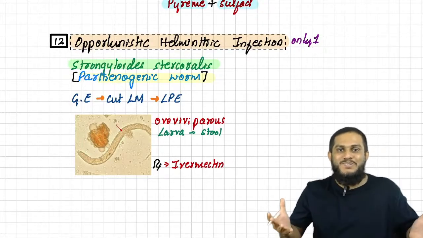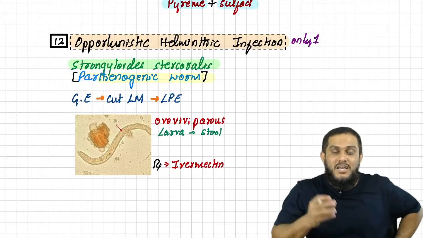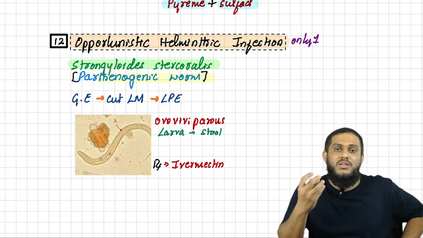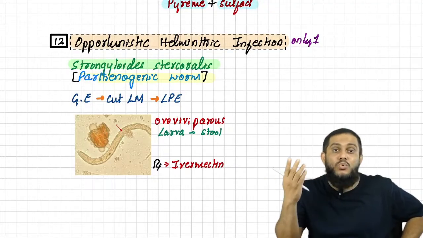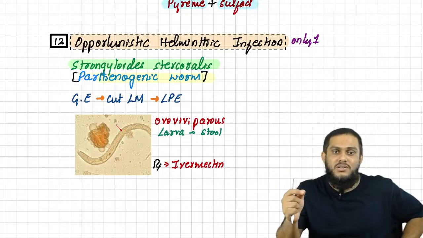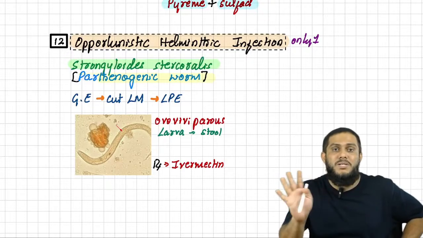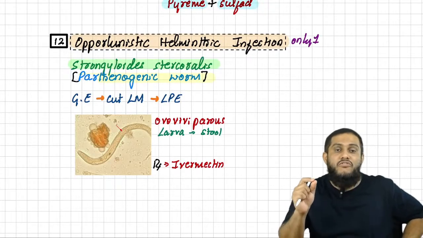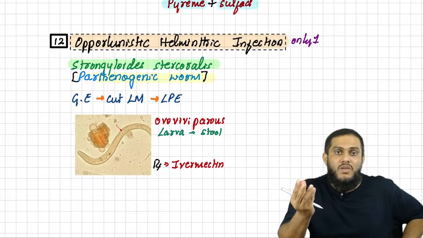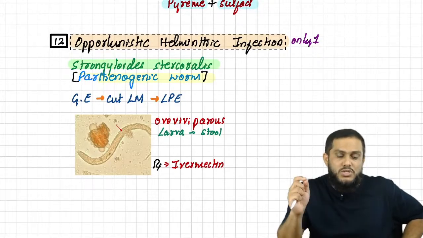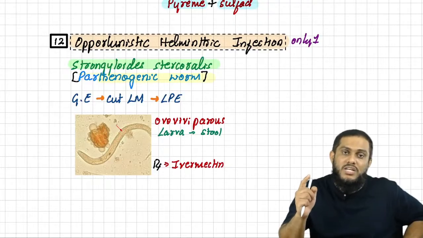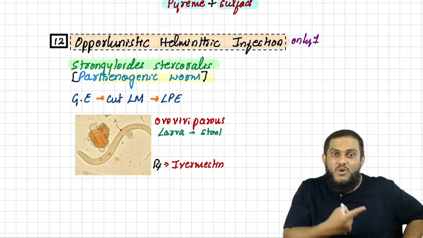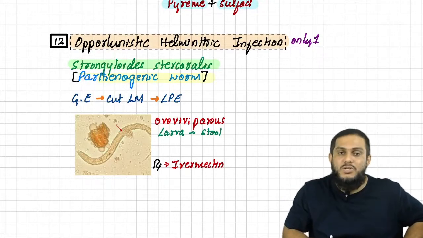Because it shows parthenogenesis. What is parthenogenesis? Giving birth to new life without fertilization. Usually the new life will come after fertilization. That is the rule of nature, but there is always an exception. There is nothing 100% in this universe. The new life can come without fertilization also. Female can give birth to new life without fertilizing with males, and this process is known as parthenogenesis. Strongyloides worm shows parthenogenesis, therefore it is known as parthenogenic worm.